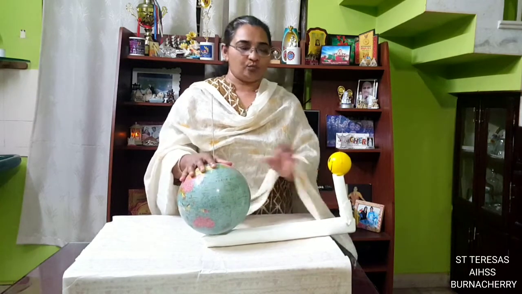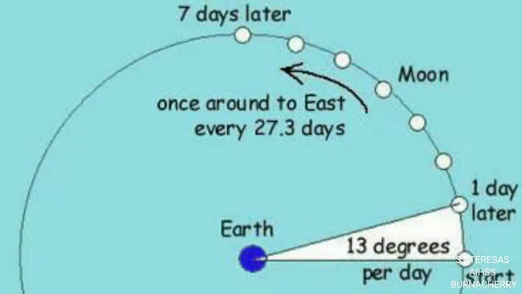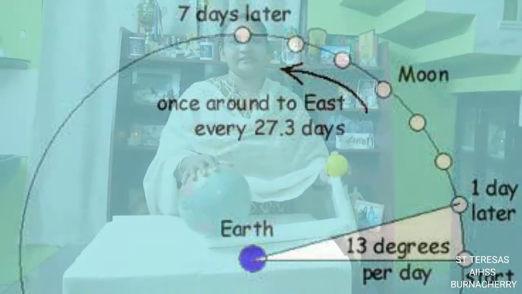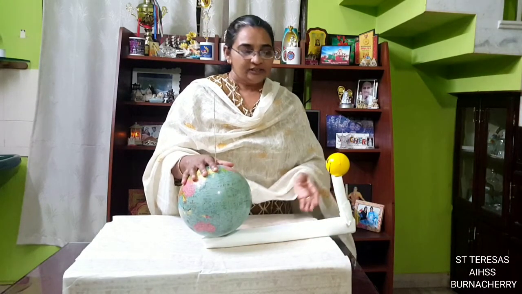To revolve round the earth once, this moon takes 27 and 1/3 days. Now we saw this is the revolution of the moon, isn't it? The revolution of the moon round the earth.